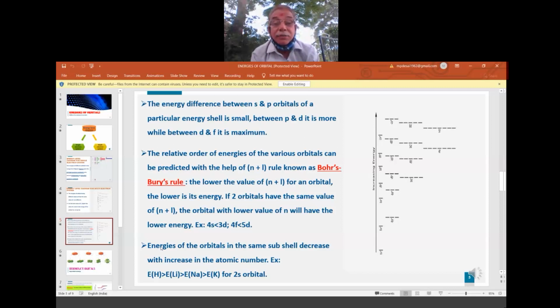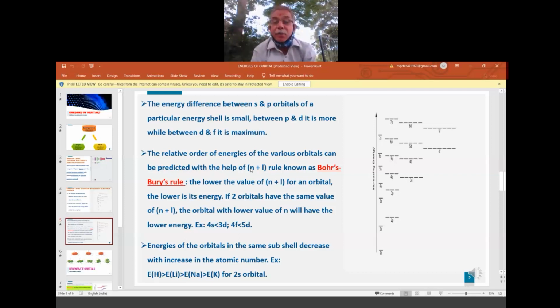The relative order of energies of the various orbitals can be predicted with the help of the n plus L rule. This n plus L rule is called what? Bohr-Bury rule.